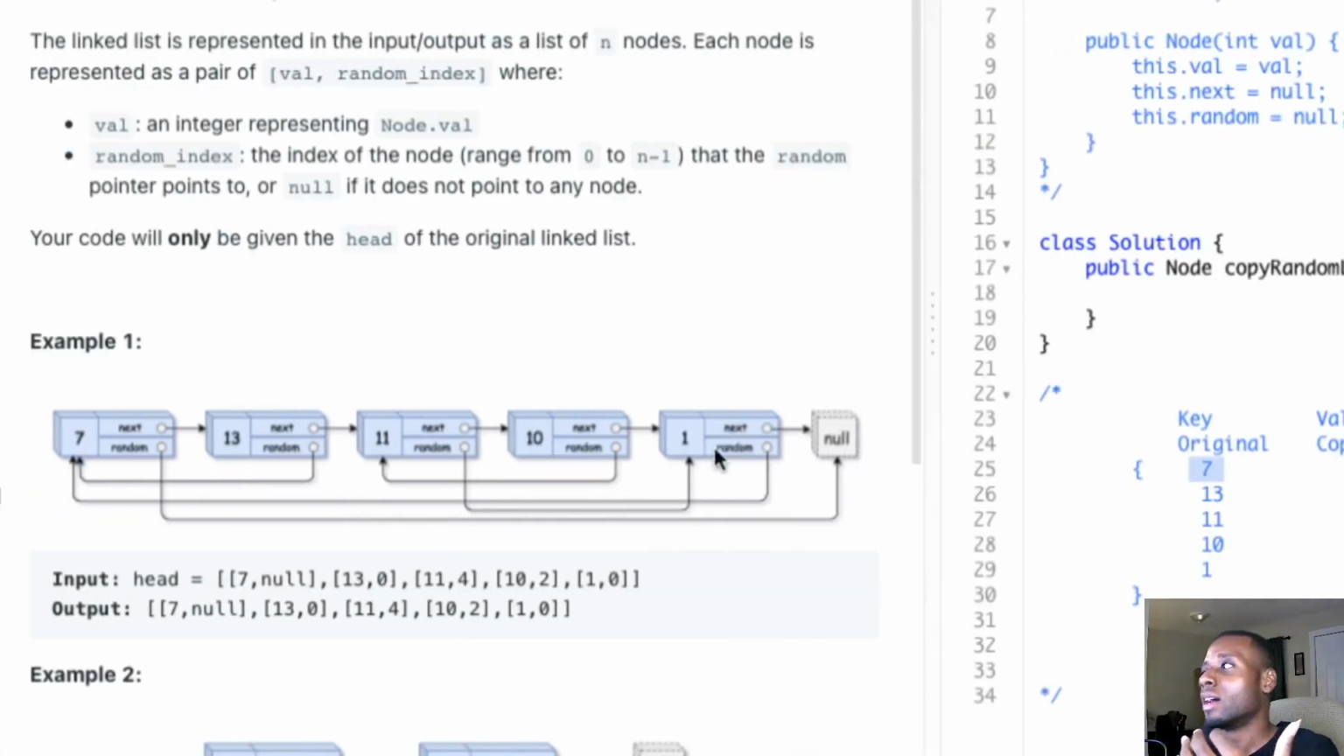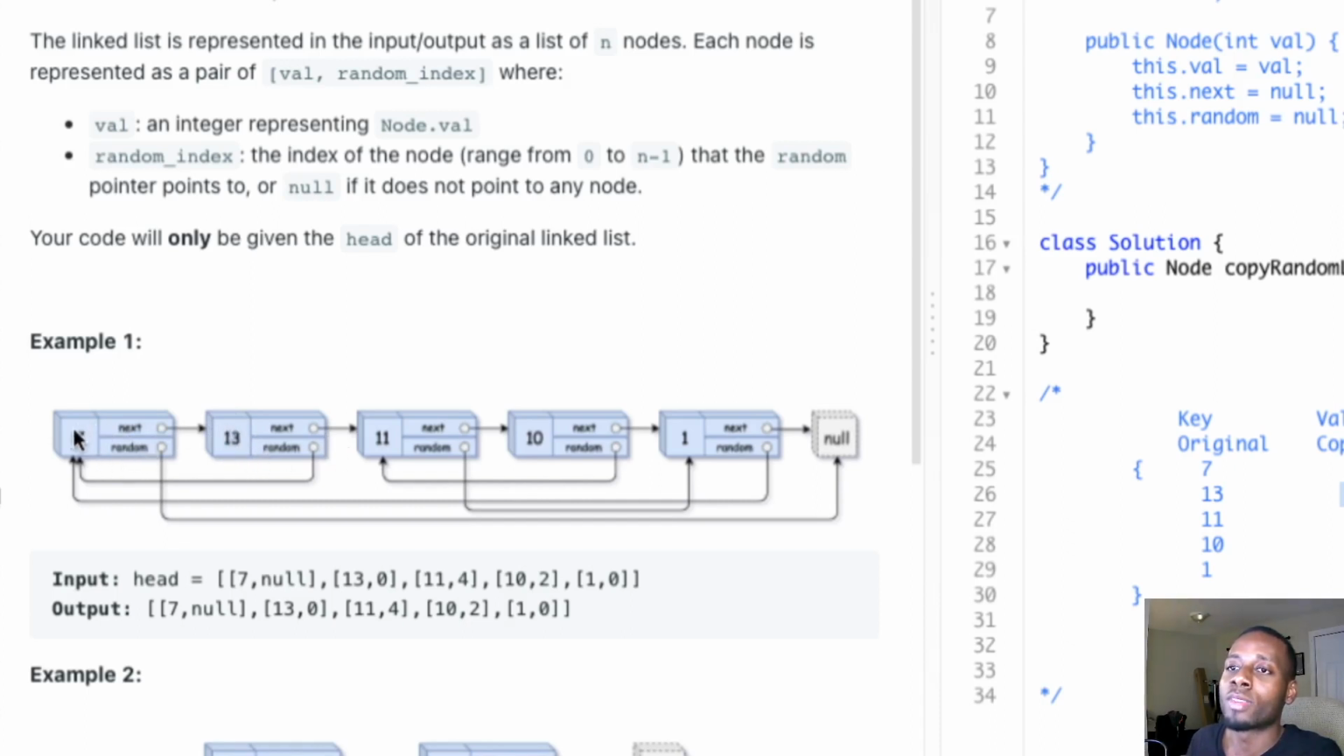So once we have that structure, we loop through and we get 7's copy. Its next should be pointing to 13, but we get 13's copy, right? We want the copy of 13, so that we only point to the copies. The copies point to other copies. So 7's copy's next points to the copy of 13.